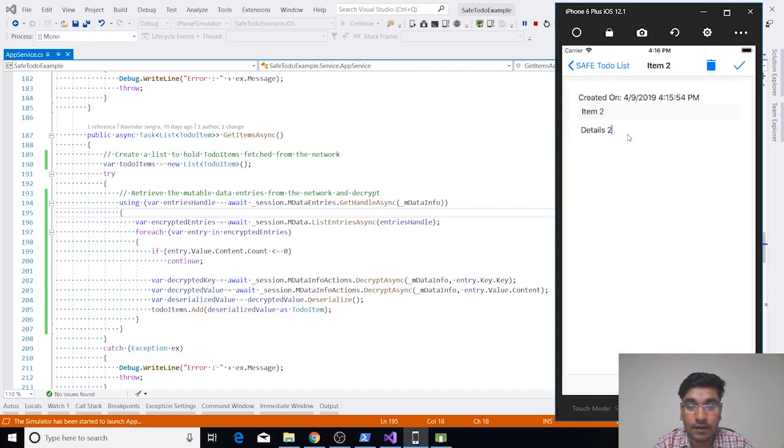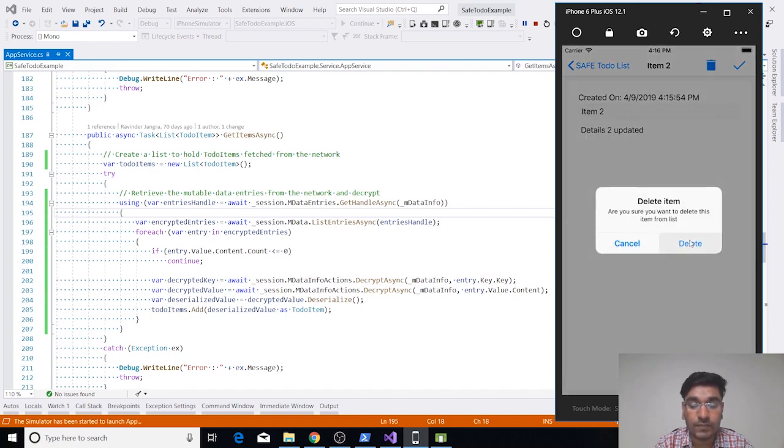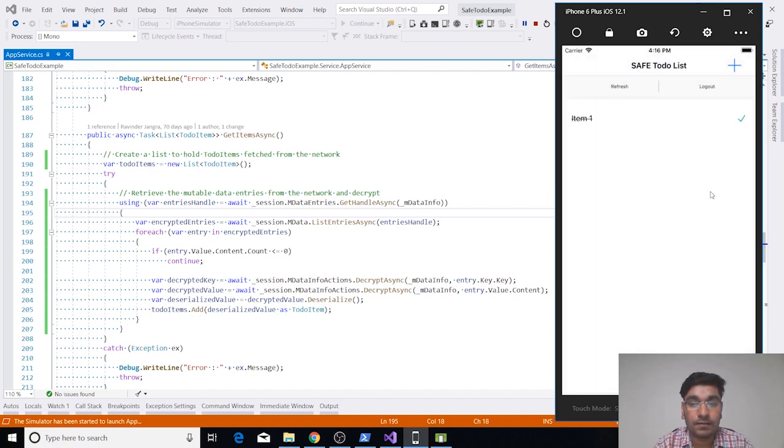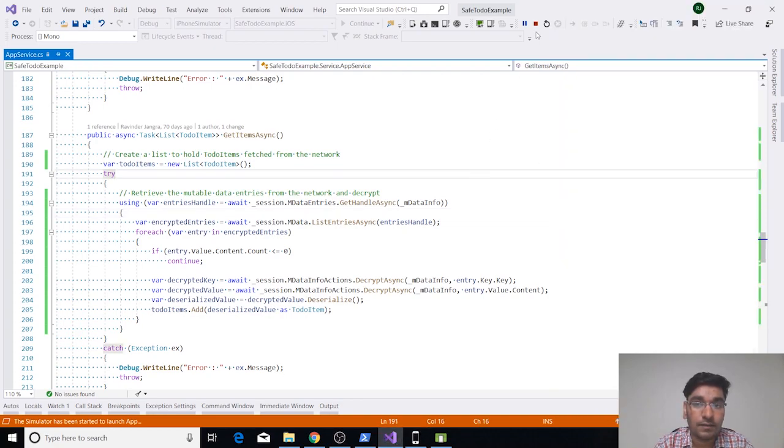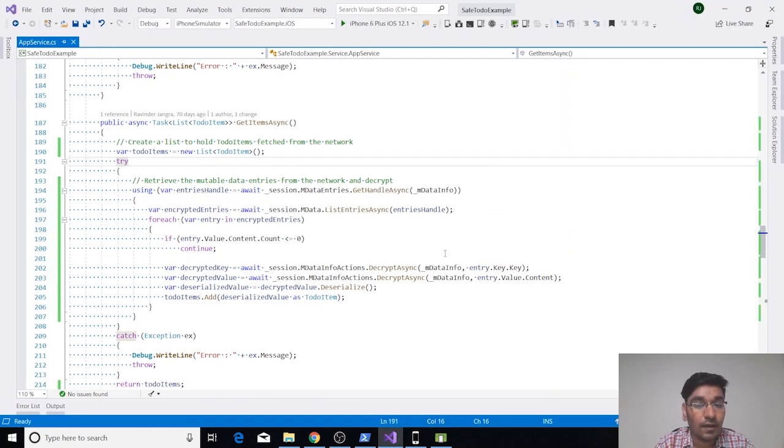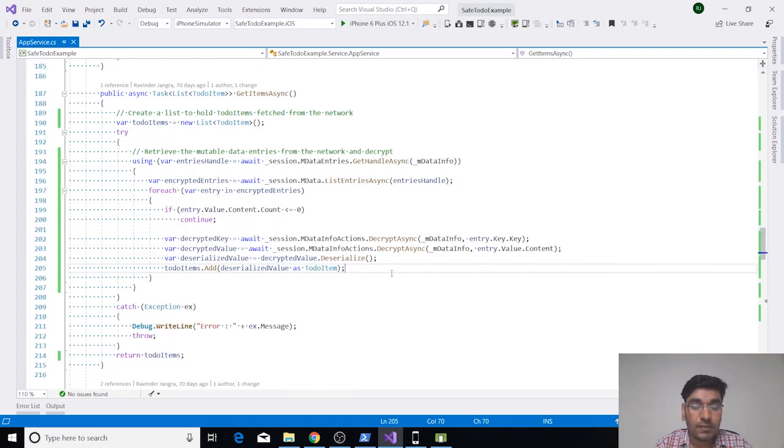And same as Android, we can try updating our item description, and we can also try removing our item from the list. So that way we saw that our application is using the mock network, and it is running on Android and iOS both. So our to-do application is working fine on both the platforms, Android and iOS, using mock authentication and mock world file.